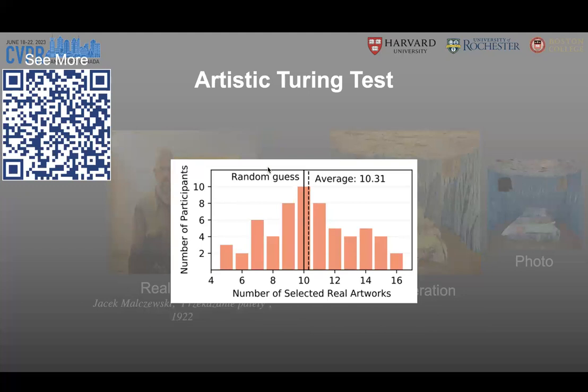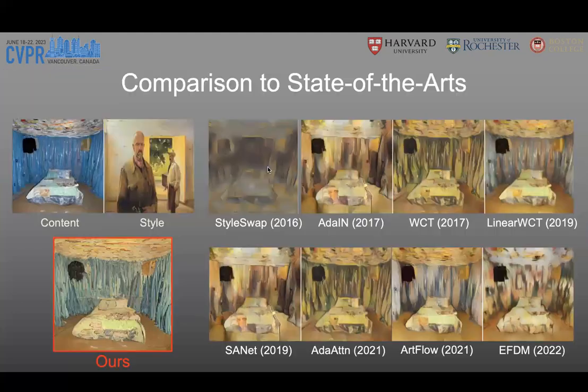In our user study, we distributed this study to 70 users, and each user answered 20 questions. The figure here shows the statistical result of the user study. The average correct answer is only 10.31, which is nearly the random guess result. It demonstrates that our method can generate images with a high visual fidelity. We further compare this generation to the generations of the state-of-the-art methods. All the methods show reasonable style transfer results, but our result has a significantly better visual fidelity.